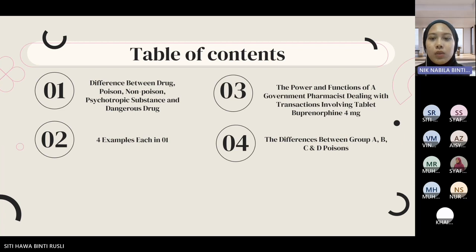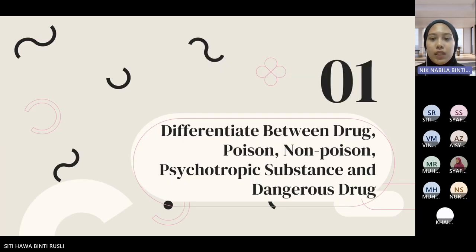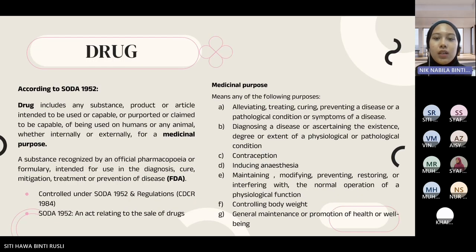So the first question, we will discuss the difference between drug, poison, psychotropic substances and DD. First one, drug. According to Sale of Drug Act 1952, drug includes any substance, product, or article intended to be used on humans or any animal, whether internally or externally, for a medicinal purpose. Medicinal purpose can be for alleviating, treating, curing, preventing a disease, diagnosing a disease, and others.